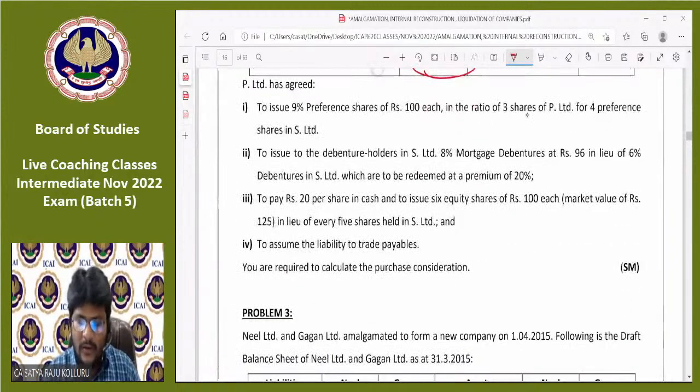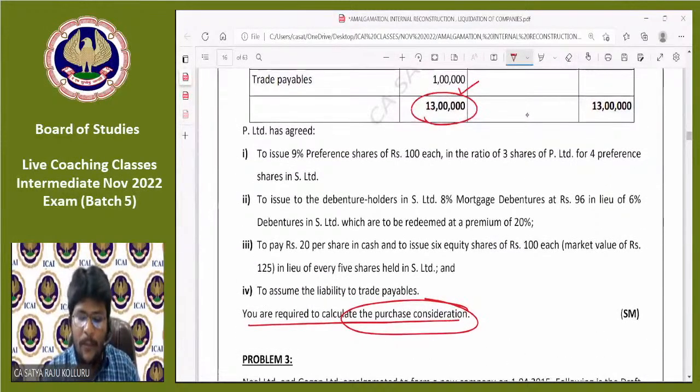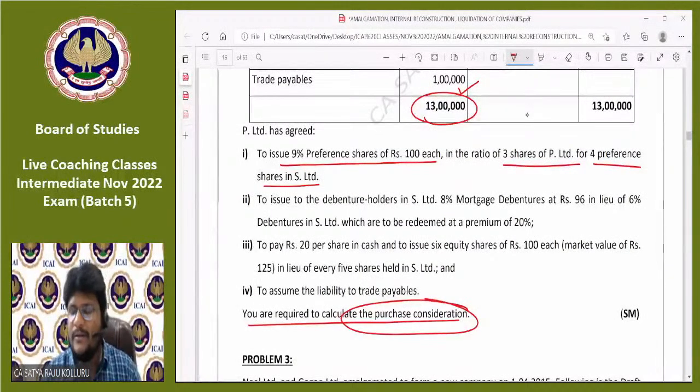First, let me check what is the requirement. You are required to calculate the purchase consideration, the required amount of PC. P Limited, the purchasing company, has agreed with the selling company to issue 9% preference shares of 100 each in the ratio of 3 shares of P Limited for 4 preference shares in S Limited. Simply what they are trying to tell: for every 4 preference shares in the selling company, the purchasing company is ready to issue 3 preference shares.